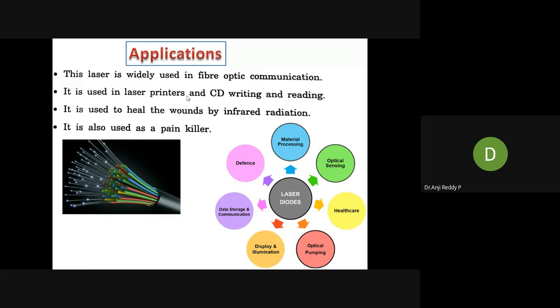In laser printers, we can print more papers per minute. Minimum 12, 20, sometimes even 30, depending on the quality of the printer. In the case of inkjet, printing one paper will take 1 minute.